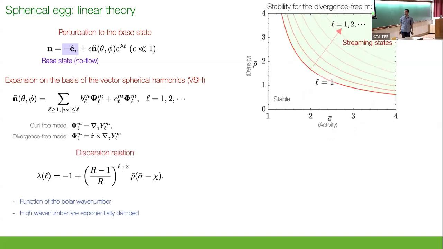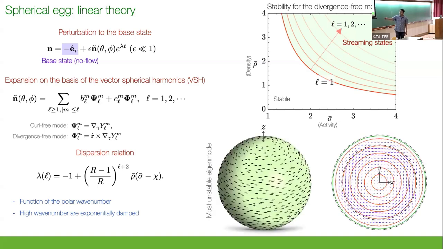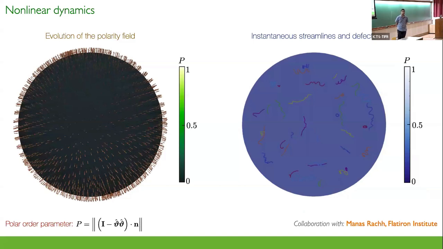I won't go into the details, but just want to highlight that this phase space looks very similar to the half space problem, and it depends very weakly on the radius of the confinement of the sphere. The L equals 1 mode is the most unstable mode, and this is how it looks. For the L equals 1 mode, you can see that this polarity field is all lining up in one direction, and inside there is a large-scale vortical flow that's emerging. At the core, it's like a rigid body rotation, and in the boundary layer, there is a shear flow that comes from this eigenfunction. So that's all about linear theory, but you can do this problem in the nonlinear regime.